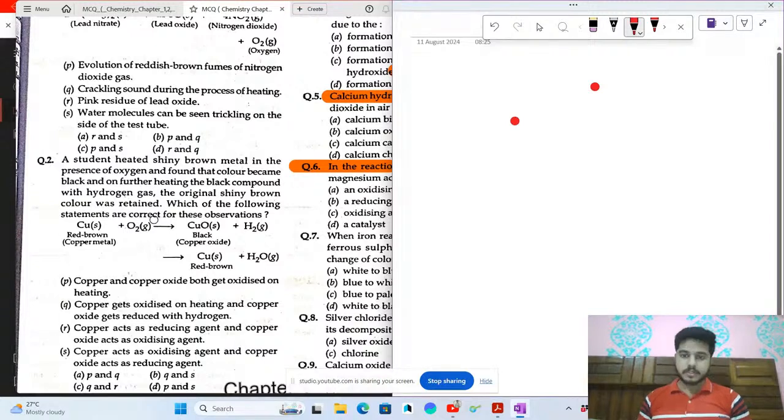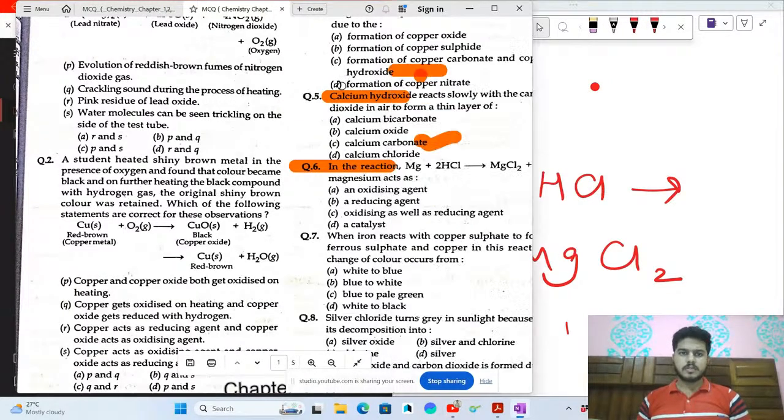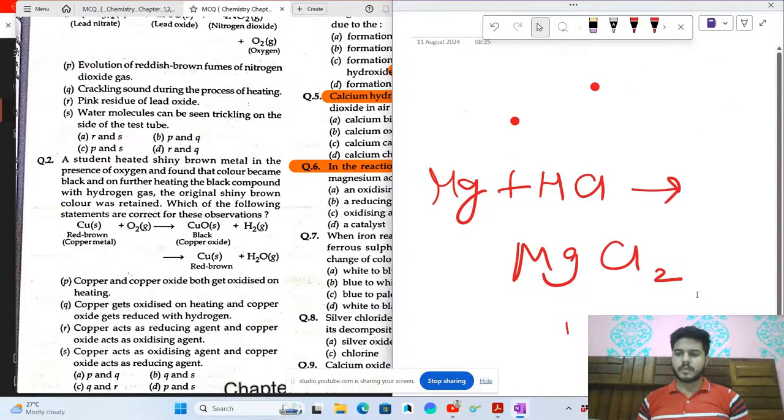Okay, so the reaction was Mg plus HCl gives MgCl2, okay, this is the reaction, plus H2.